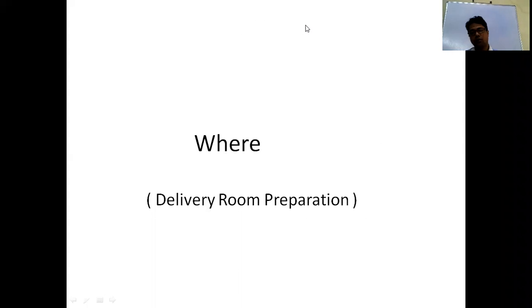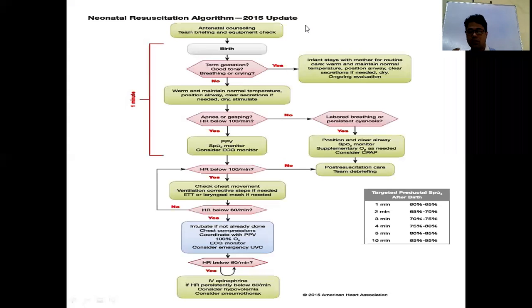Now the question: where to do resuscitation? The delivery room is the site where you have to resuscitate the baby. Once the baby is delivered, you will receive the baby and you have to start resuscitation from there. And before resuscitation, what are the prerequisite things you have to do so that the baby will be easily resuscitated?